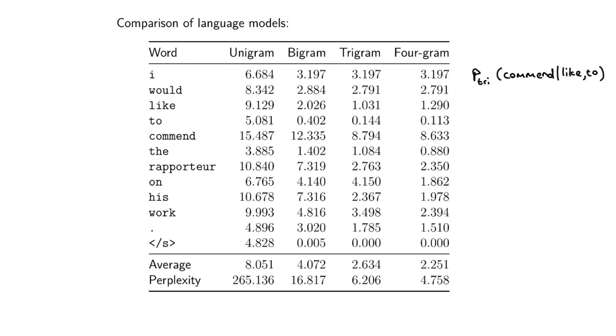Like to commend never occurred, which means this language model assigns a probability of 0 to that specific sequence of words. Okay? If this happened, what would be the perplexity here at the bottom of this sentence? So, I would like to commend the rapporteur on his work. Everything else stays the same except for commend, given like to as the preceding words, has a 0 probability. What would happen to the overall perplexity of this trigram model?